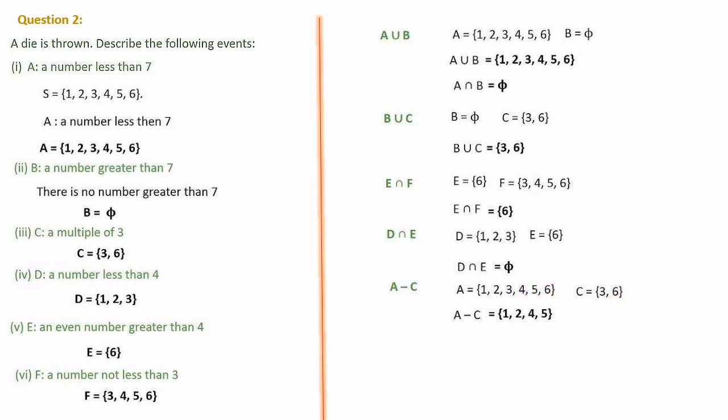We have to remove. So 1, 2, 4 and 5. That is A minus C. Next is D minus E. Let's write D first. D is 1, 2, 3 and E we have calculated here, that is 6. D minus E means we have to remove E from D. So here D is having 1, 2, 3 and E is having 6. So D minus E is 1, 2, 3 itself because 6 is not there in D.